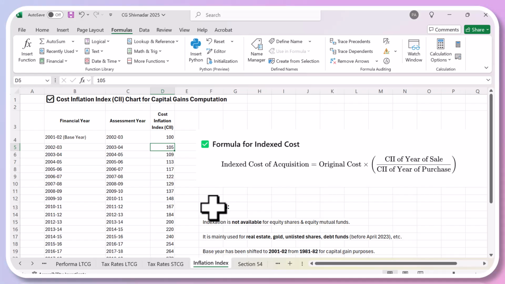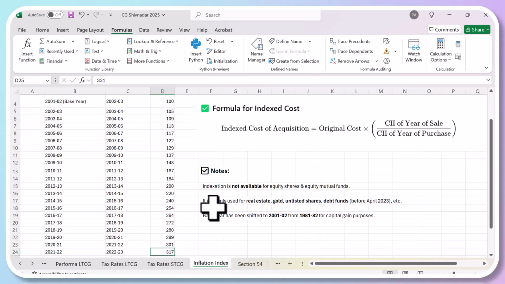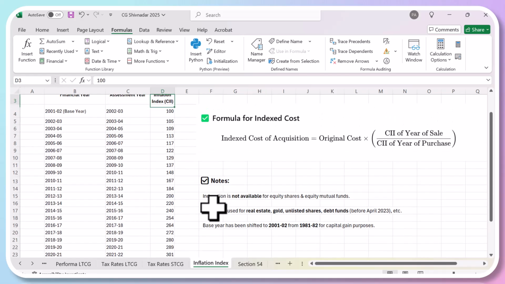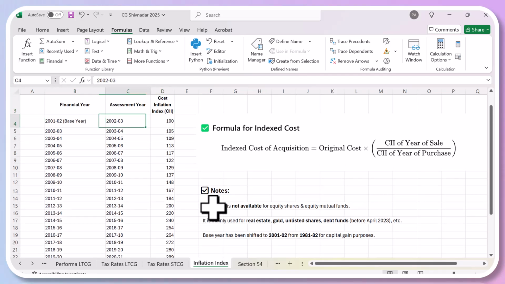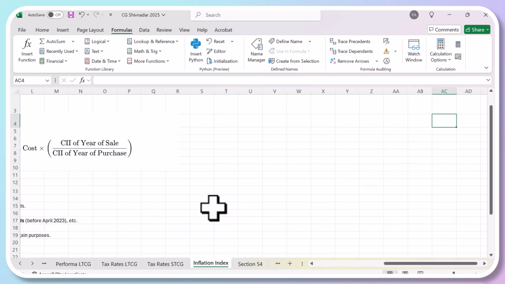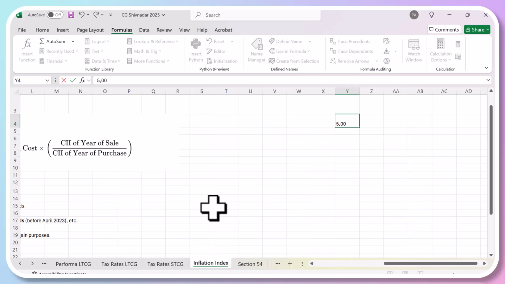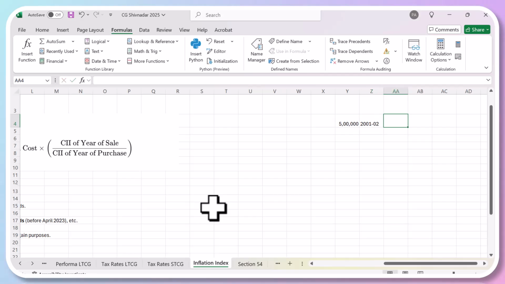For example, let's take another example. Suppose you bought an asset in 2001-02 for 5 lakh rupees, when the index was 100.